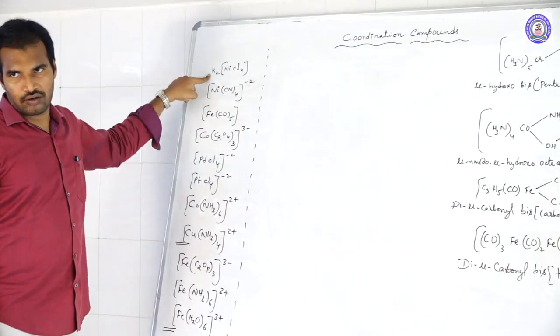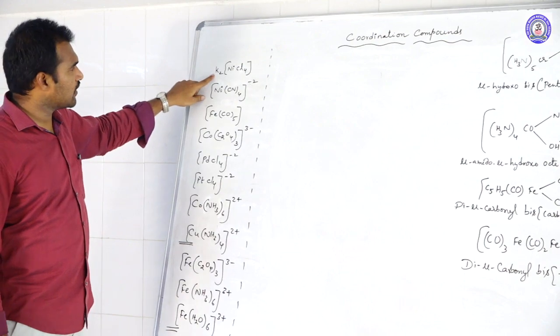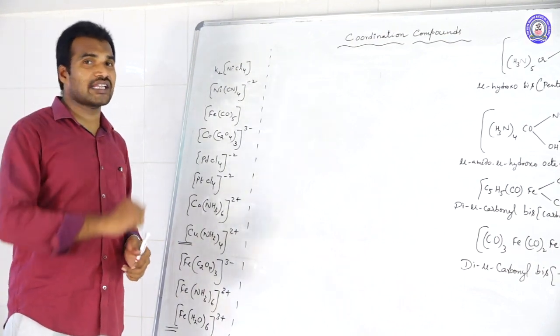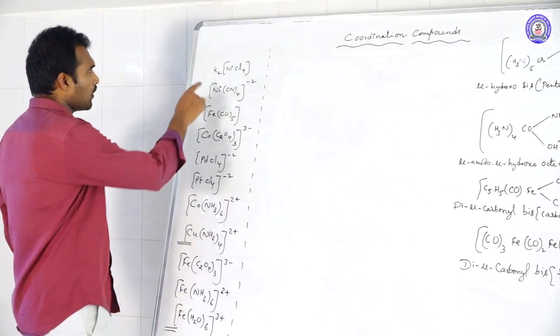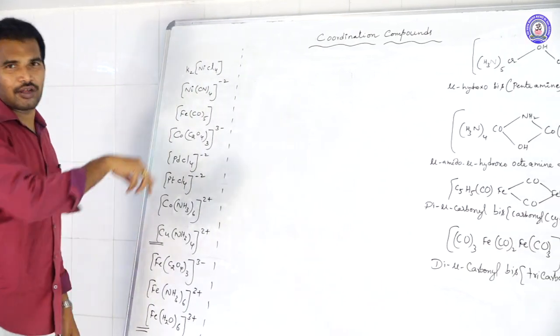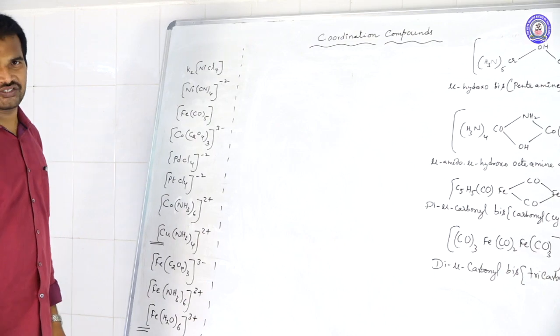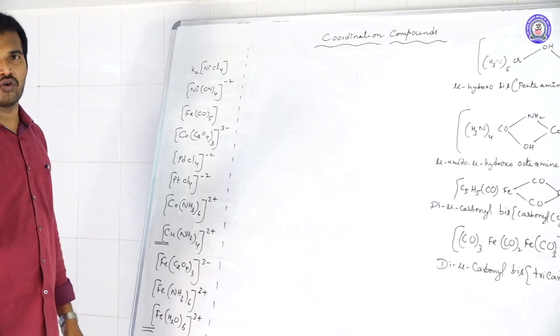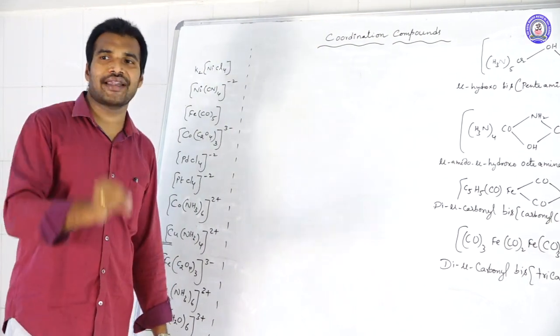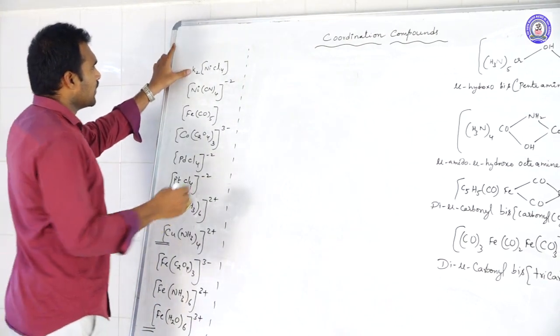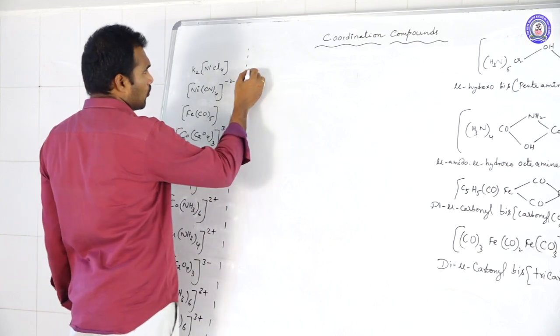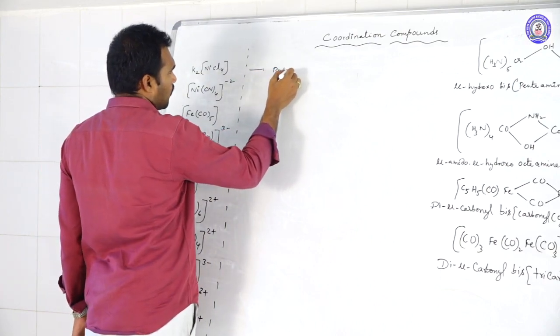Starting with the cation, if a cationic sphere is there, while you are writing its name, no need to mention the number of cations. Sometimes what happens is they mention dipotassium, tetrapotassium, like this. That is wrong actually. No need to mention the number of cations, and even the number of anions. See how many are there? Potassium is there. So potassium.